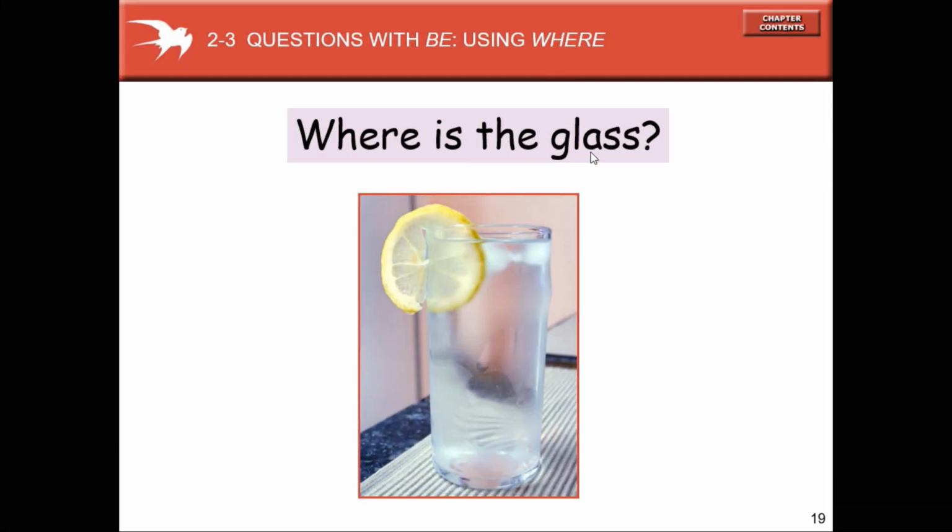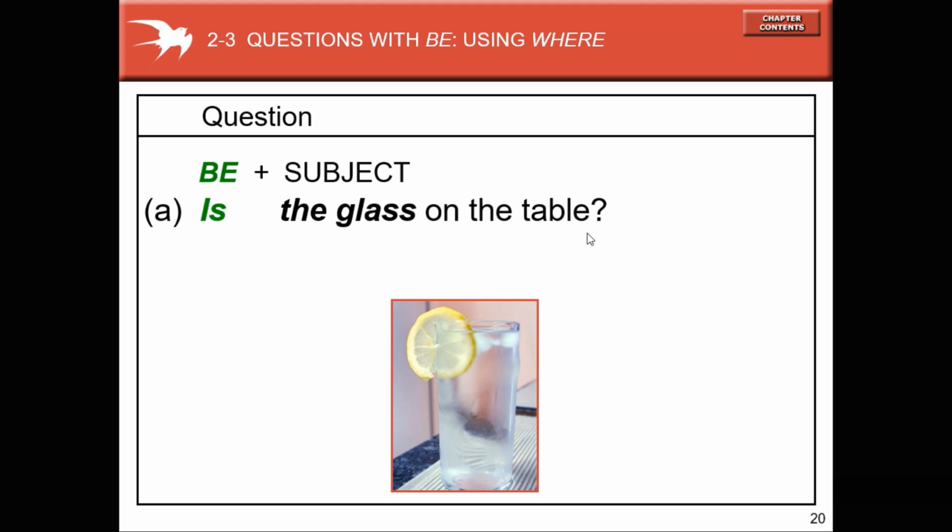Where is the glass? Where means onde, or aonde. Repeat after me. Where is the glass? Glass, copo. Onde está o copo? Where is the glass? Okay, question with B using where.